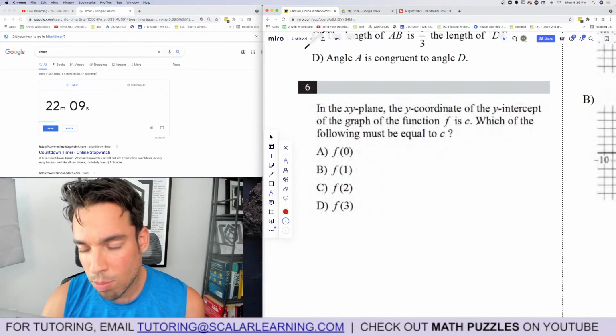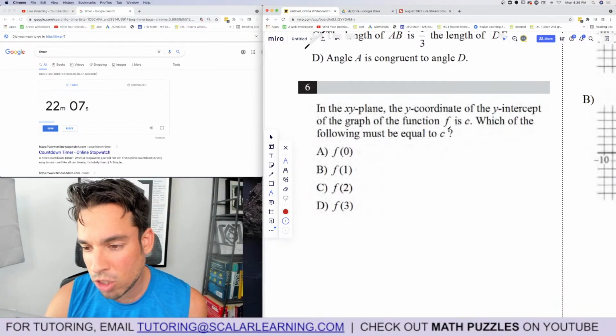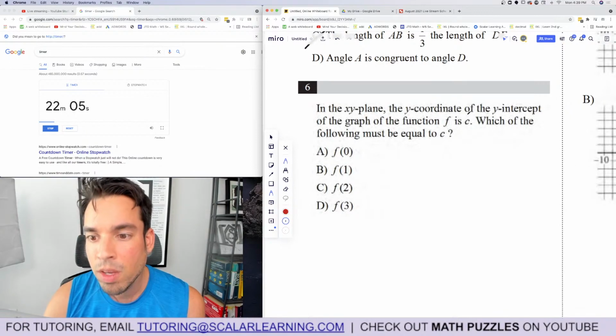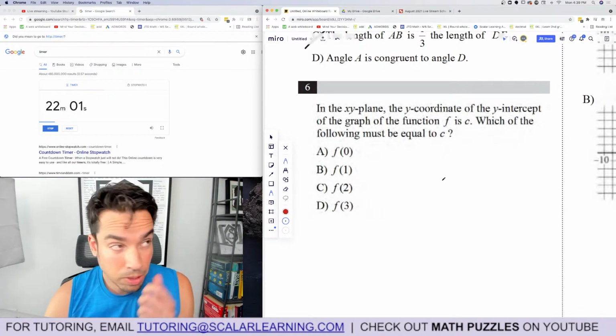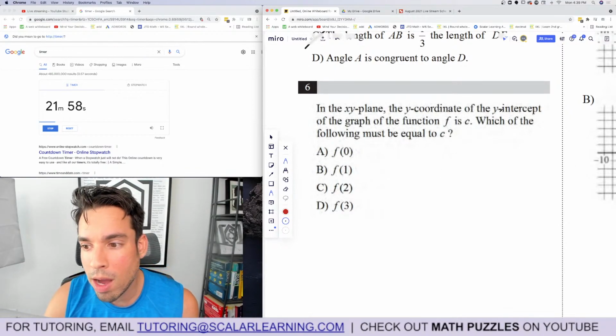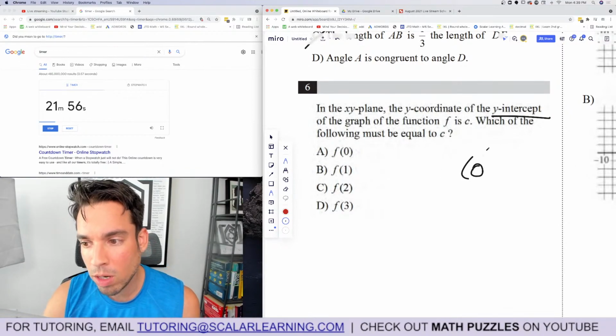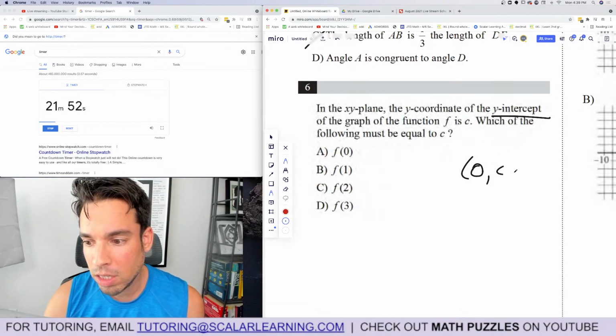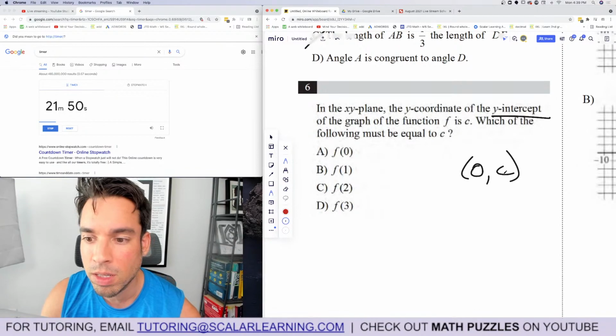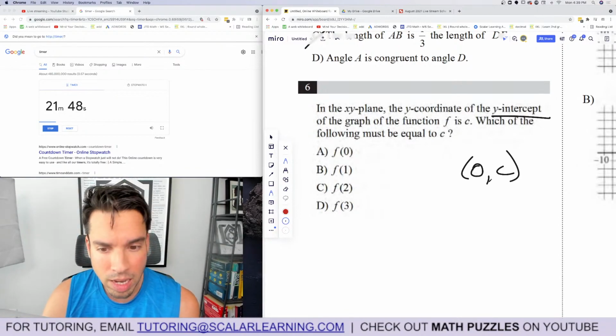Number 6, in the xy plane, the y-coordinate of the y-intercept of the graph of function f is c. So if we're talking about y-intercept, that's when, sorry, I'm just wrapping my head around it. The y-intercept, the x value is 0, and then they say the function value is c, so it's 0, c. Which of the following must be equal to c? It would be f of 0.